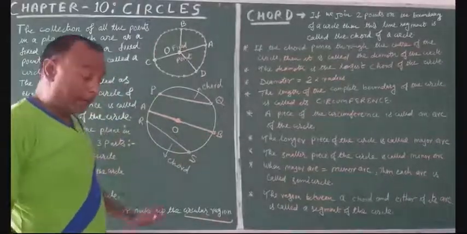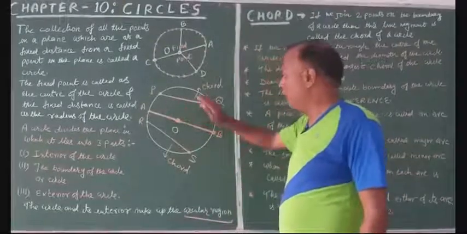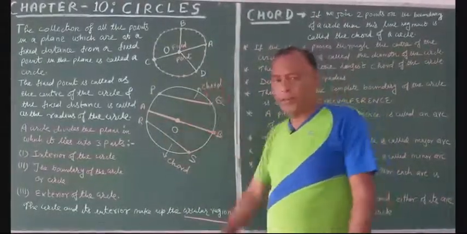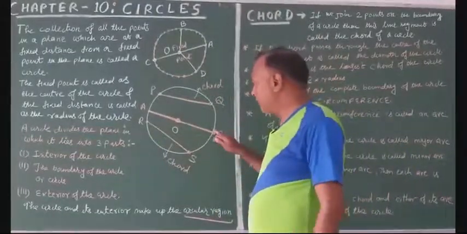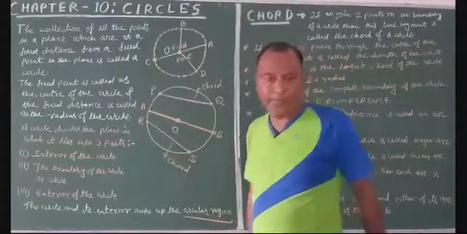Okay. And now observe these chords: this chord PQ, this chord RS, and this chord AB. What we are observing is that this AB is the longest one.